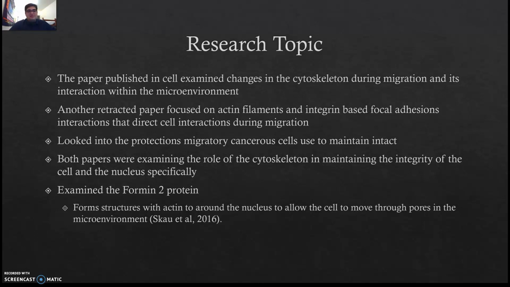And she examined formin 2 protein specifically. The mechanism of formin 2 is that it forms structures with actin around the nucleus to allow the cell to move through pores in the microenvironment. This is advantageous for cancerous cells because they are going to be able to move through pores within either blood cells to get out and become migratory and malignant cancer cells.